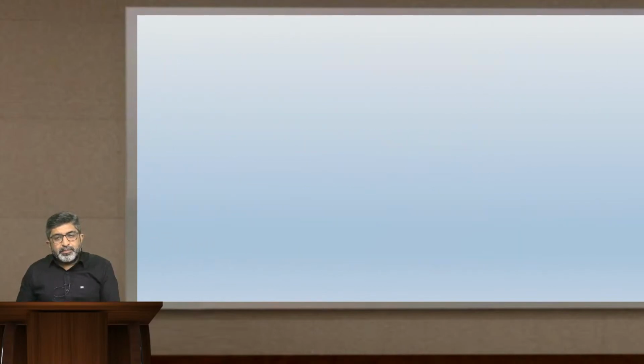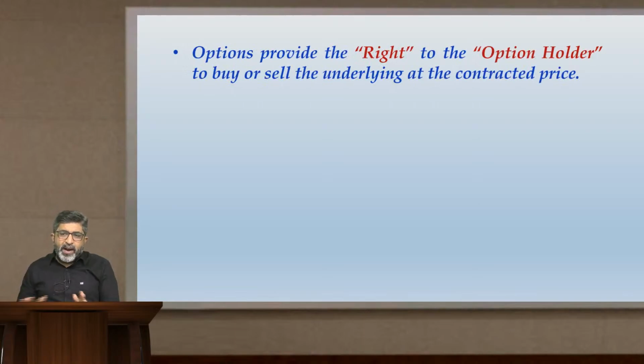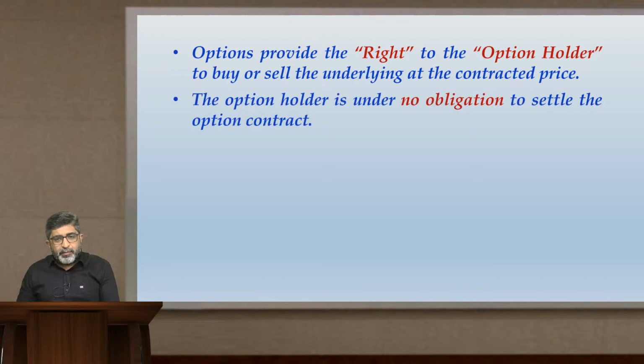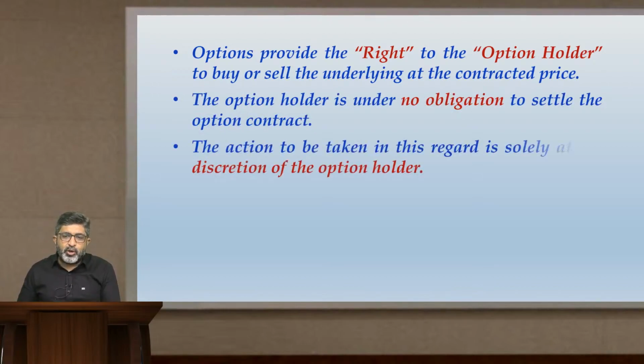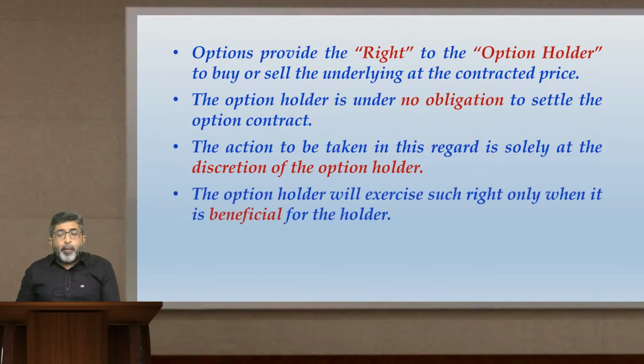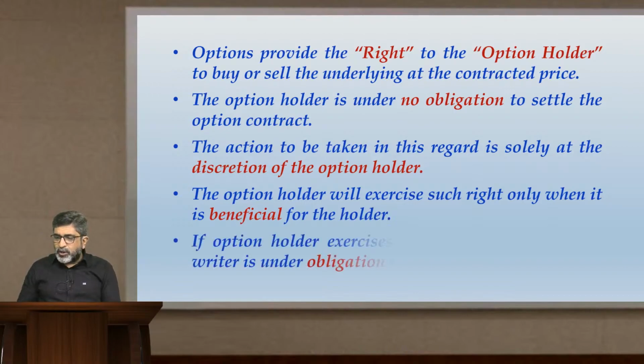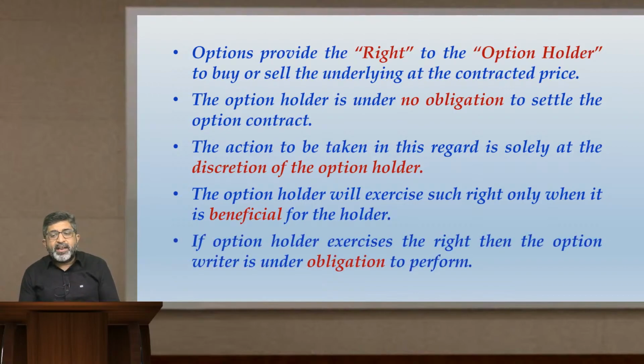Moving forward, options provide the right to the option holder to buy or sell the underlying at a contracted price. The option holder is under no obligation to settle the option contract. The action to be taken in this regard is solely at the discretion of the option holder. The option holder will exercise such right only when it is beneficial for the holder. If the option holder exercises the right, then the option writer is under obligation to perform.